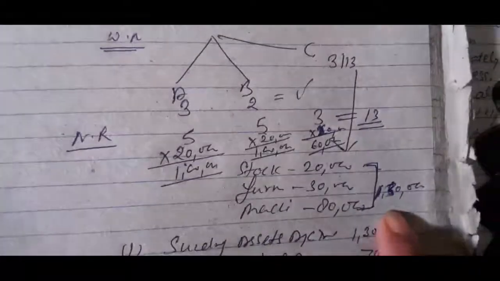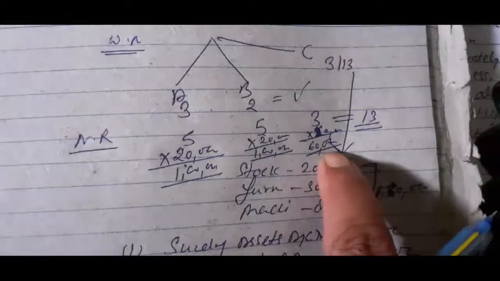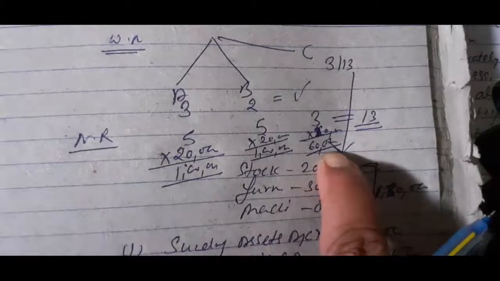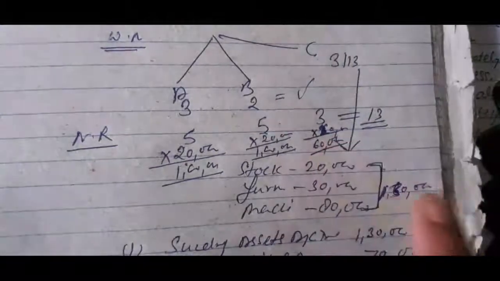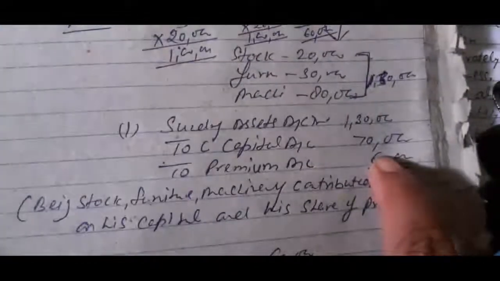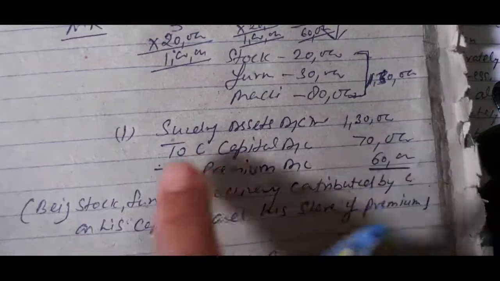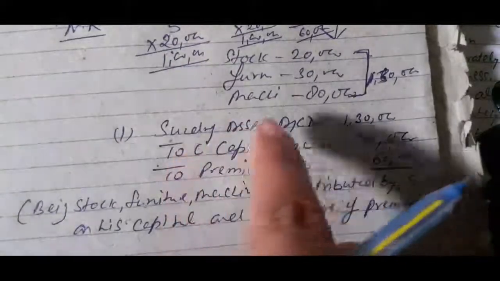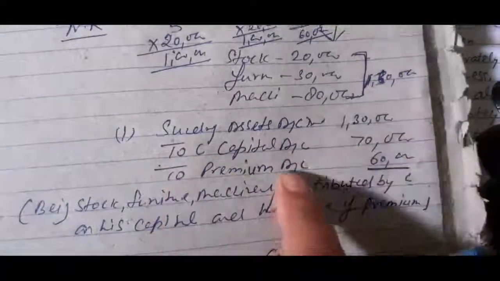If I deduct from 1,30,000 rupees the 60,000 goodwill which has to be paid to the firm by the new partner, but he has not brought this amount, so now the firm will deduct 60,000 from 1,30,000. After that, 70,000 amount will remain. This amount the firm has transferred to C capital account. So now this general entry: sundry asset account debit 1,30,000, to C capital account 70,000, to premium account 60,000.